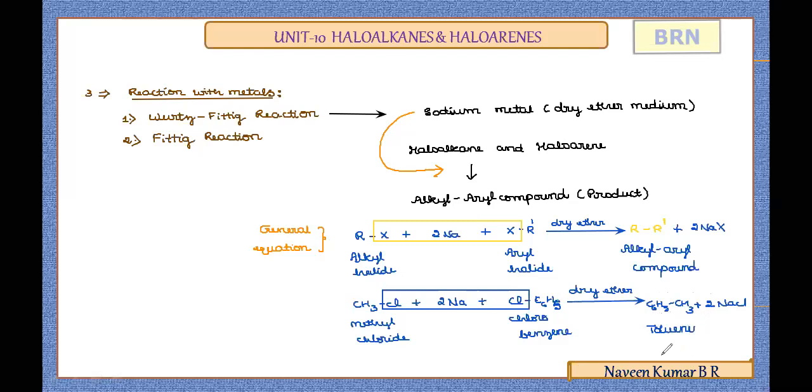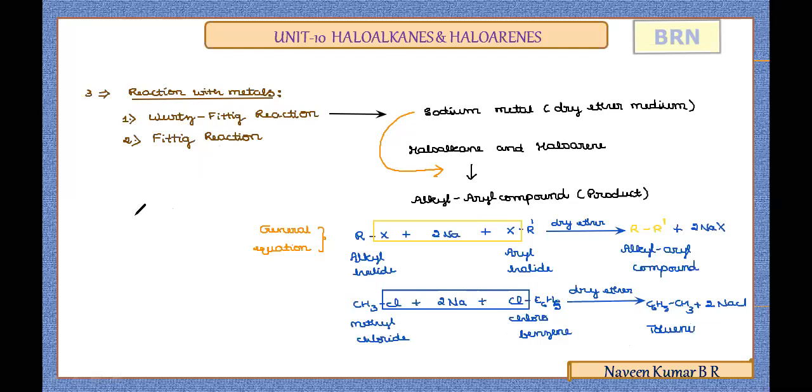So we can explain with the Wurtz-Fittig reaction. When an alkyl halide and an aryl halide, that is methyl chloride and chlorobenzene, are treated with sodium metal in the presence of dry ether, we get toluene as the alkyl aryl compound. Like this, we can take a number of different examples to explain the named reaction.